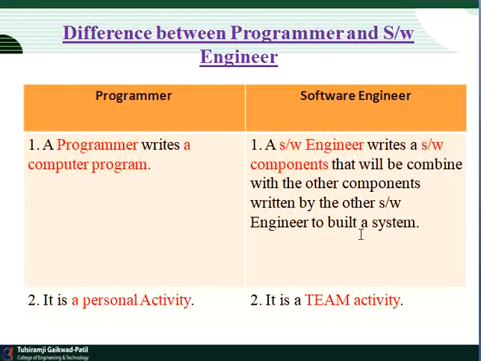The second difference is that programming is a personal activity. As a learner you can learn any program and execute it. This is just a programmer. But for a software engineer it is a team activity. Means we can divide the application or software into modules and run it for future purposes.